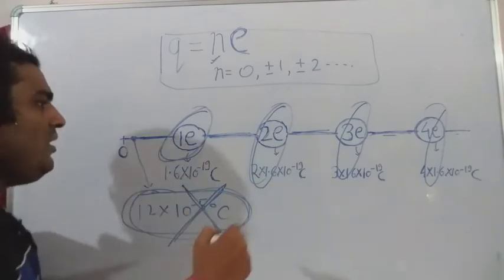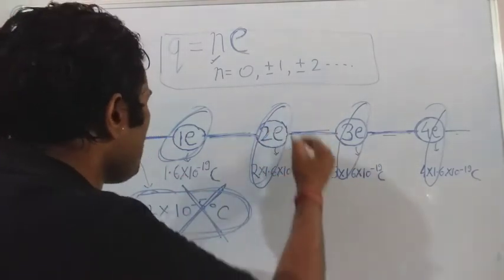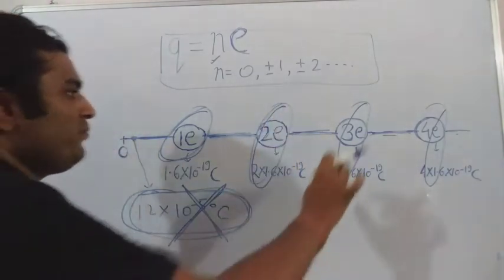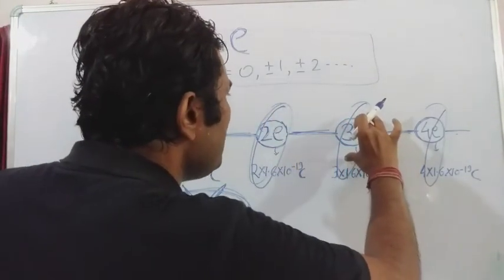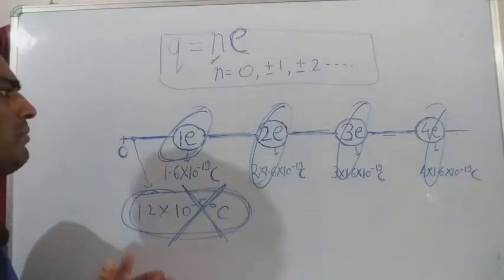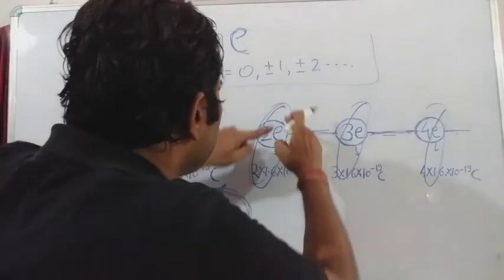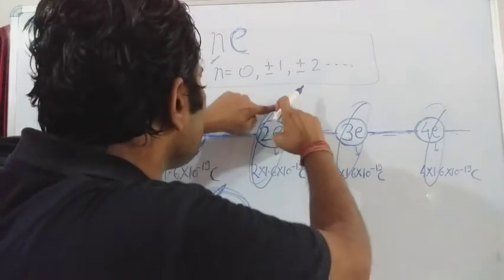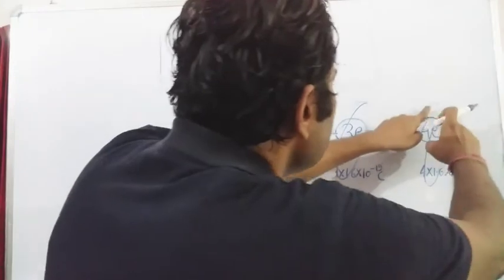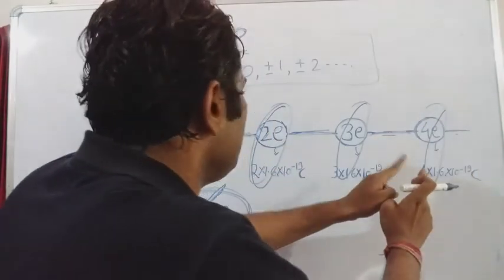It doesn't matter whether it's negative or positive. The point is that this value of charge is possible.